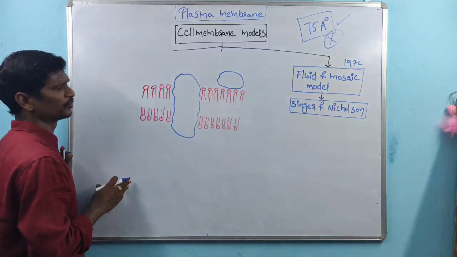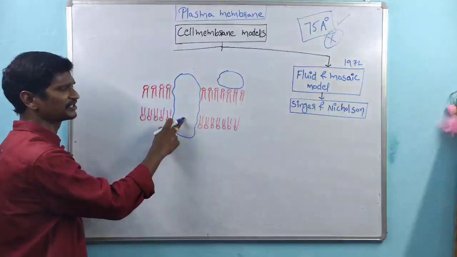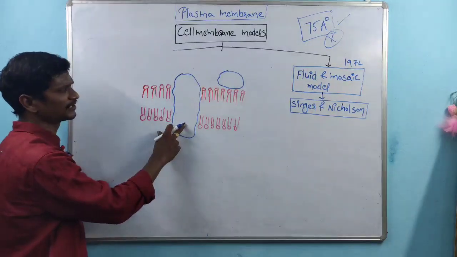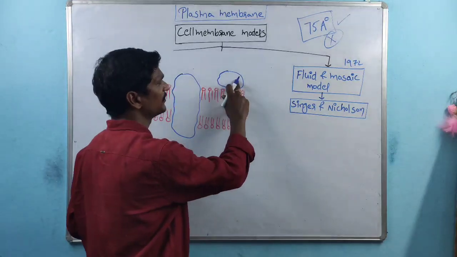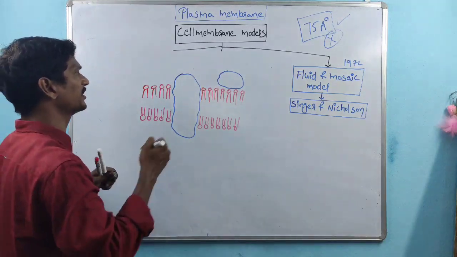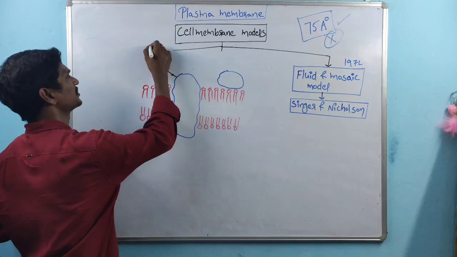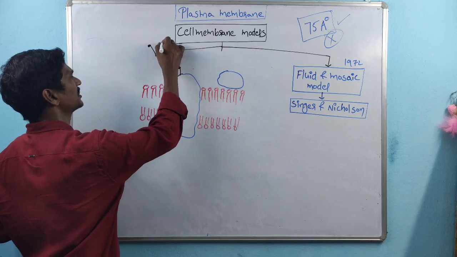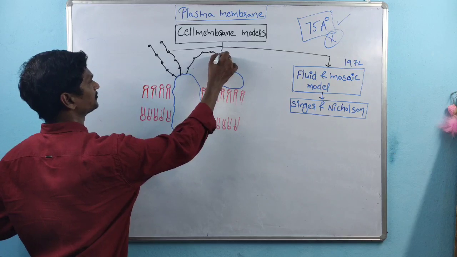So within the fluid and mosaic model, there are bi-phospholipid layers, and some proteins are integrated into the lipid layers. These proteins are called integral proteins, and some proteins are present outside. These are called peripheral proteins. Always, the protein moieties are tagged with carbohydrate moieties, like this. These are the carbohydrate moieties.